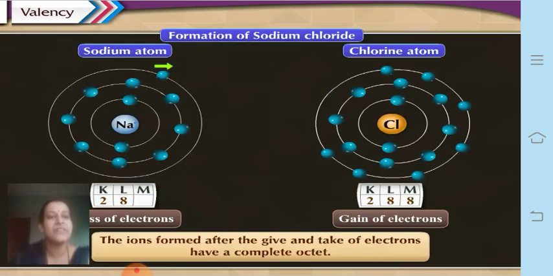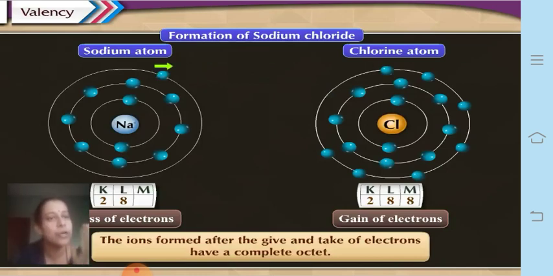Ions formed after the give and take of electrons have a complete octet. Why? Sodium was 2, 8, 1. After giving one electron, its outermost shell becomes L, and L has 8 electrons. So it has a complete octet now.